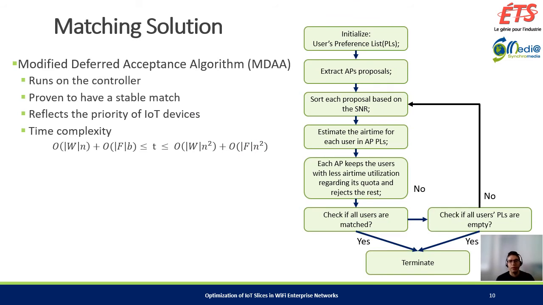It has been proven that the deferred acceptance algorithm can guarantee a stable matching in the wireless domain. So therefore, we modified this algorithm based on our problem and used it for our matching. In our modification, we take IoT devices into account by giving them the highest priority in the matching. We can basically say that we let the IoT devices connect to the AP which is nearest to them.